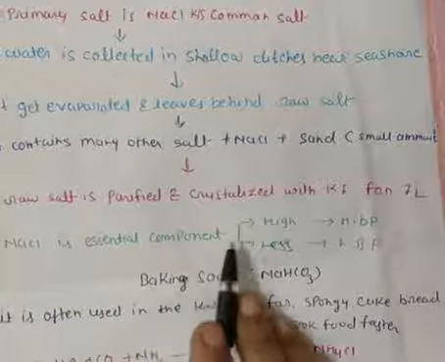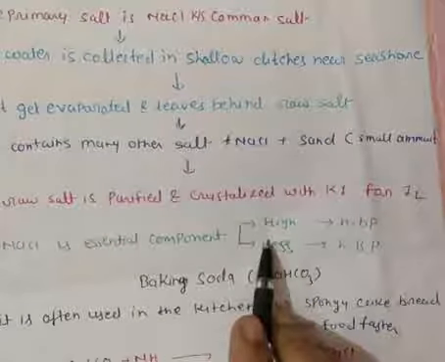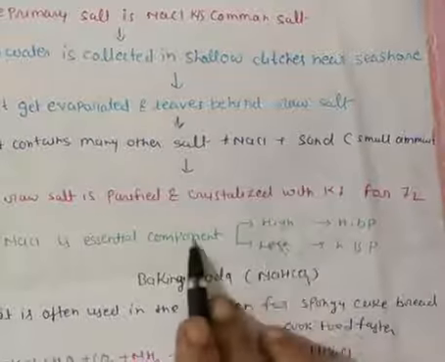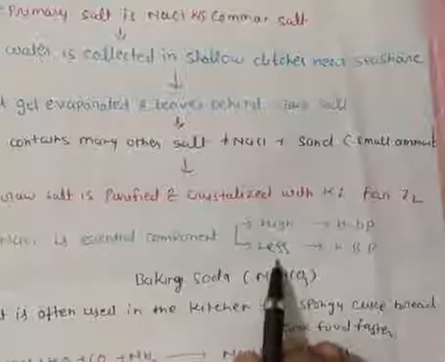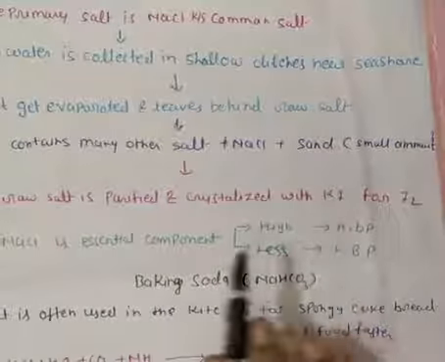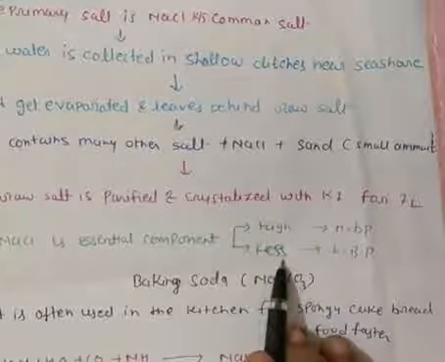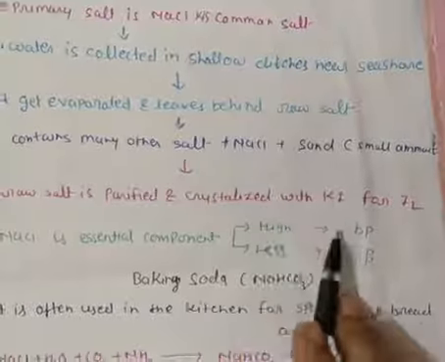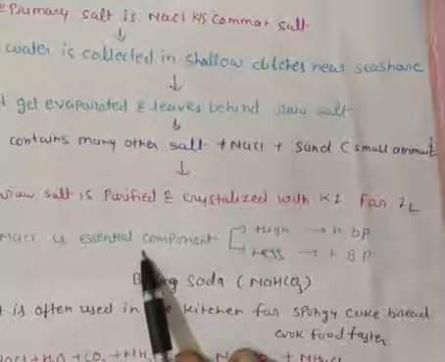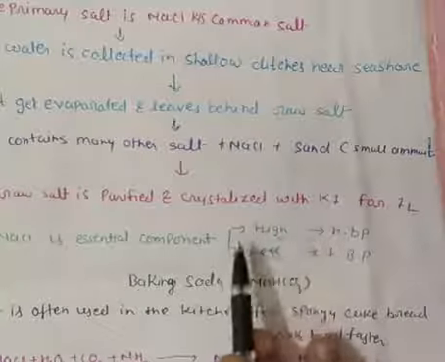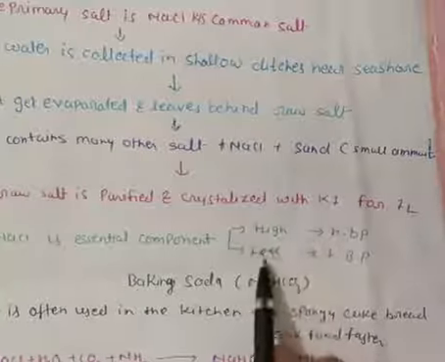Suppose we are suffering from high blood pressure, so we have to take less common salt. And if we are suffering from low blood pressure, then we have to take an excess amount of NaCl. So these are diseases caused because of common salt. We just take it very easy, but it is not an easy thing. It is a big disease.